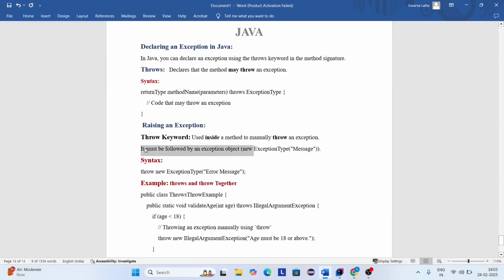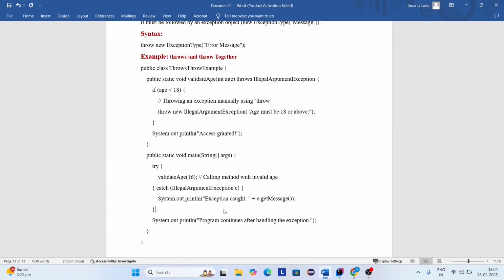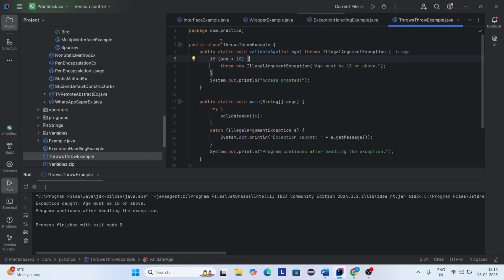And it must be followed by an exception object. This is the syntax for the throw keyword. Now we can write an example for the throw and throws keywords. See, this is the example for throws and throw keywords.